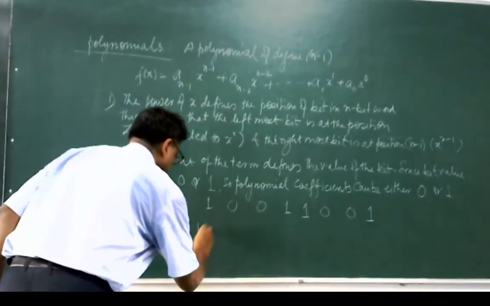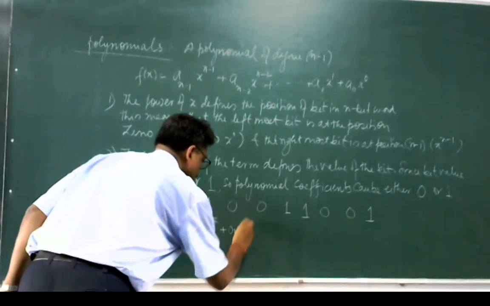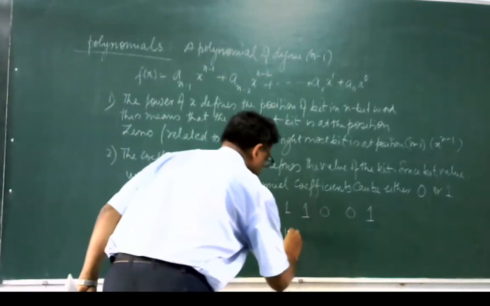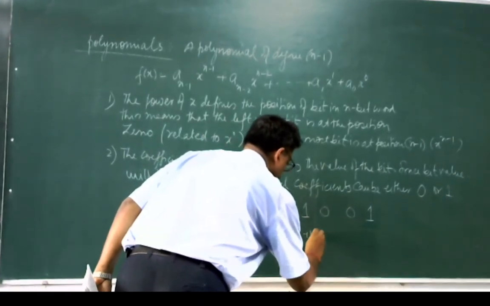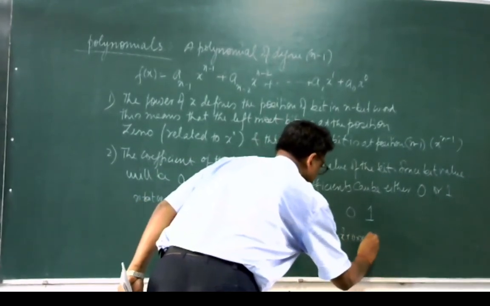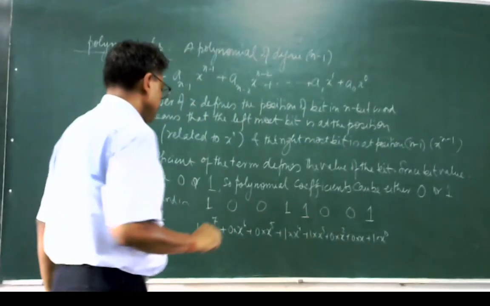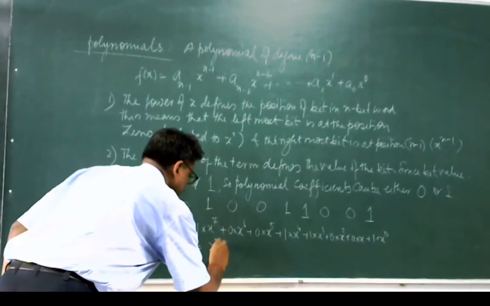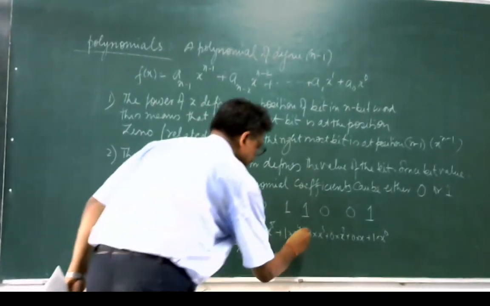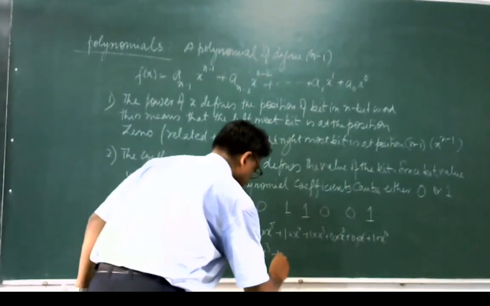This will be 1 into x to the power 7 plus 0 into x to the power 6 plus 0 into x to the power 5 plus 1 into x to the power 4 plus 1 into x to the power 3 plus 0 into x square plus 0 into x plus 1 into x to the power 0. So what will be the value? This will be x to the power 7 plus 0, plus 0, x to the power 4 plus x to the power 3, plus 0, plus 0, and plus 1.